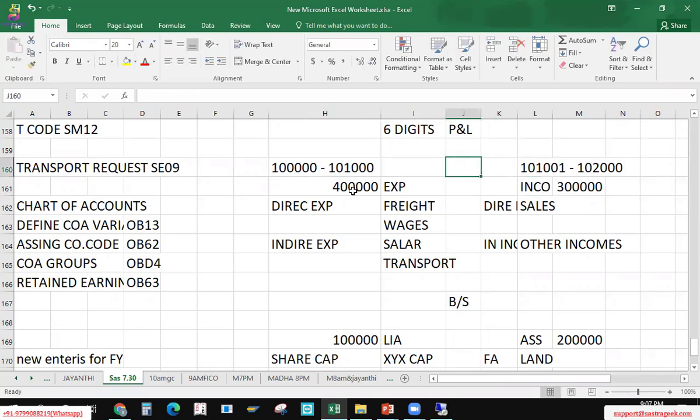See how confusing it is? We should remember from which number of one series we have given expenses, incomes, and other assets and liabilities. It gives us a lot of confusion when we have so many, since 6 digits is the length we have taken.